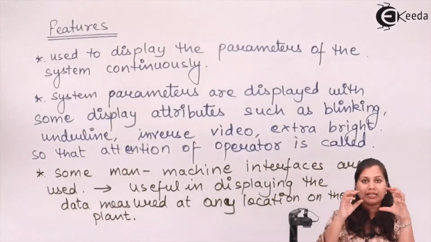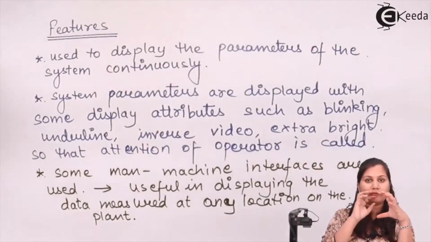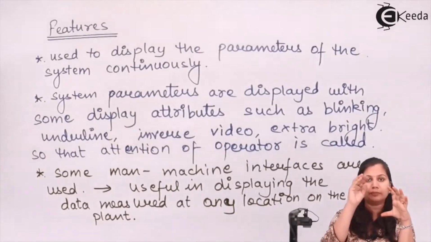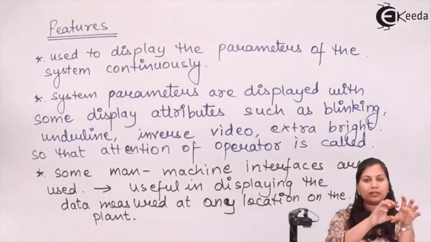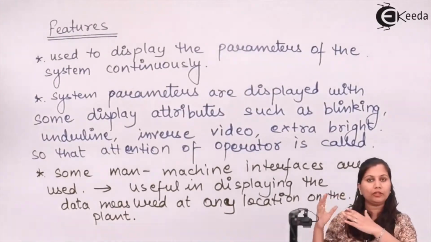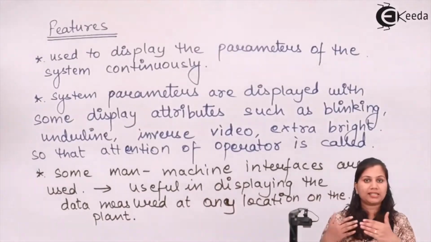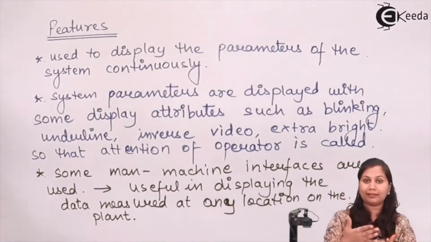On that screen there will be icons for every location, and from the icon the operator will know the exact location on the plant from which the parameter value is being given. So these man machine interfaces provide a very good communication between the man and the machine.